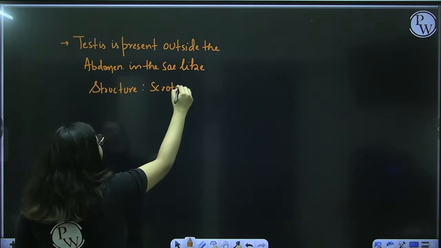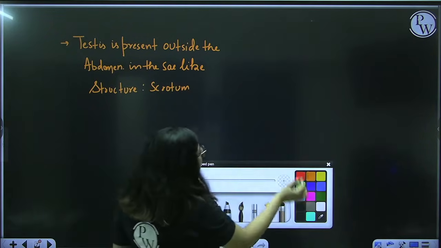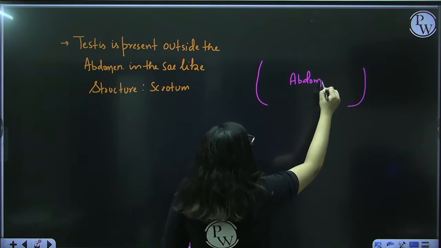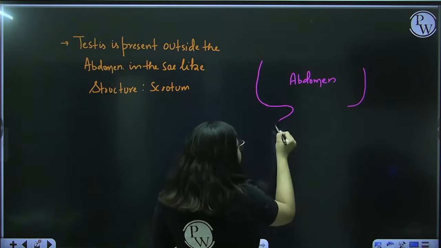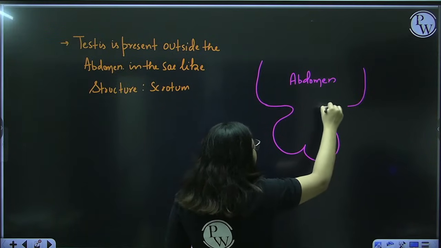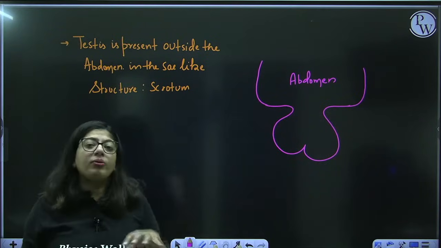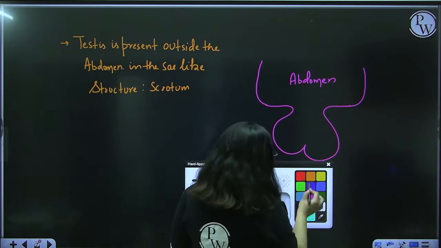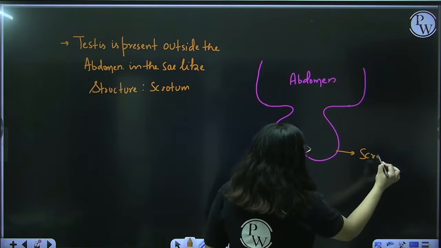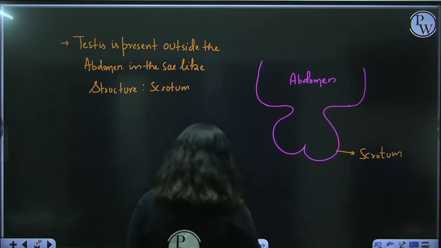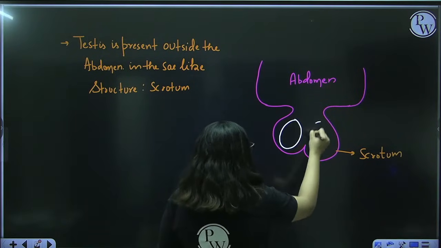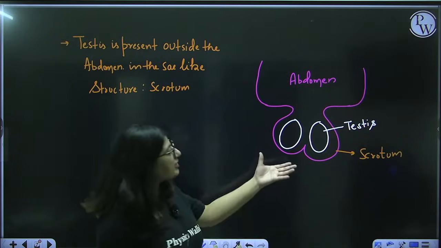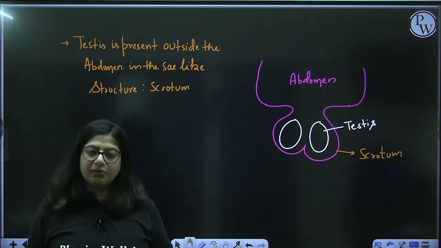Imagine this is the abdomen. The sac-like structure is where your testes are present. How many testes are there? One pair. So the scrotum, the sac-like structure, contains one pair of testes, outside the abdomen.